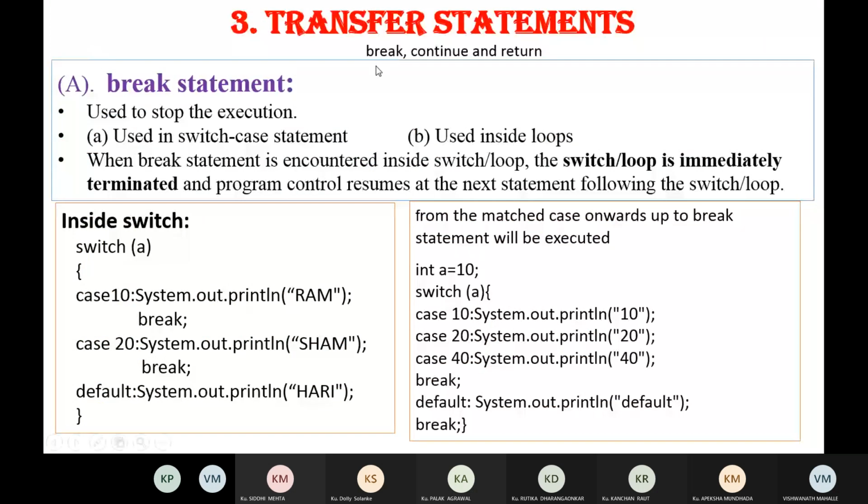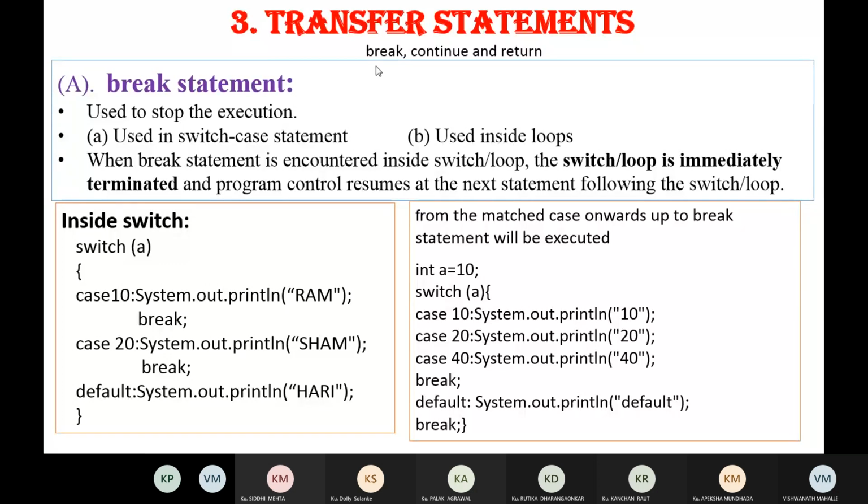Then the next type of control statement is the transfer statement. Here we are studying break, continue, and return statements. So what is this break statement? It is used to stop the execution. We use the break statement to stop the execution, and it is used in the switch case statement, and also inside any loop, in do while or in for loop.